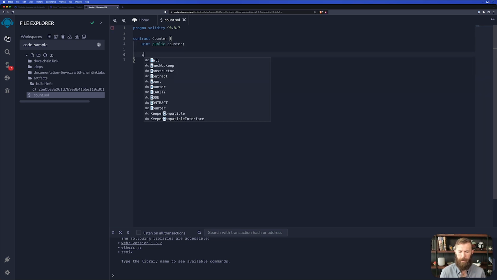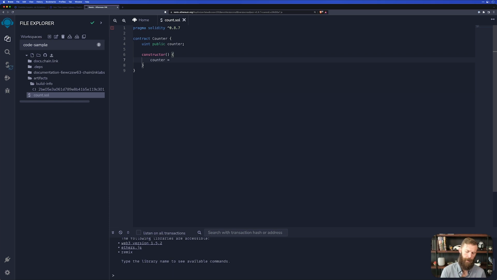We'll need our constructor, and we don't actually need to do anything in our constructor here other than set counter equal to 0. So when this contract is deployed, we'll set our counter equal to 0. And then we can create a function and call it count.